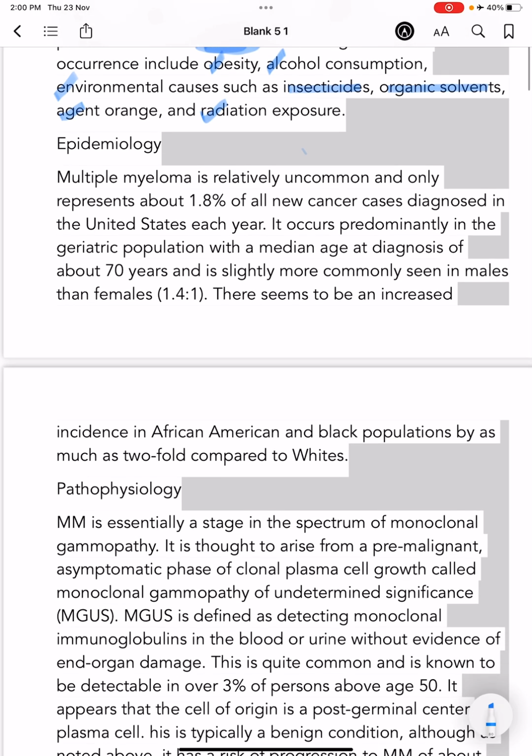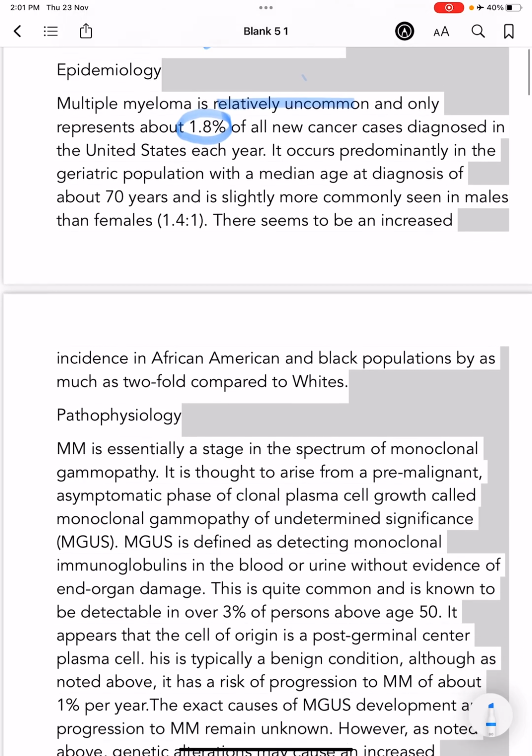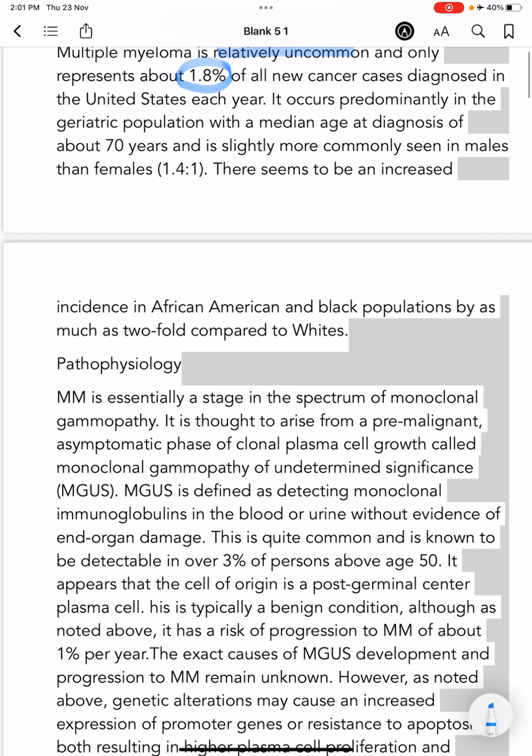What is the epidemiology? Multiple myeloma is relatively uncommon, representing only 1.8% of all new cancer cases diagnosed in the United States. It occurs predominantly in the geriatric population, and the median age of diagnosis is 70 years.